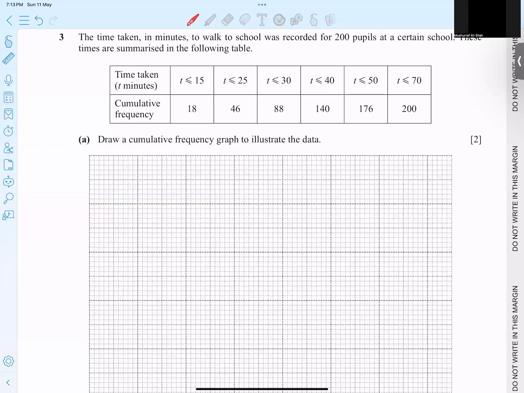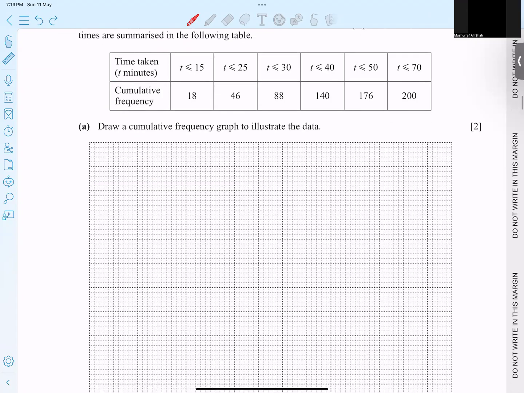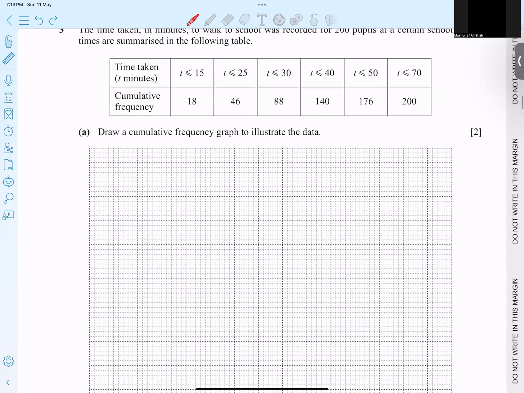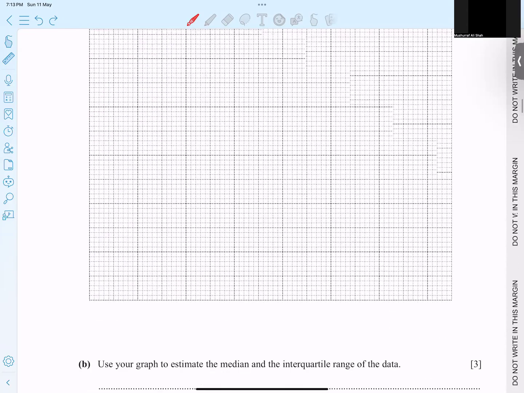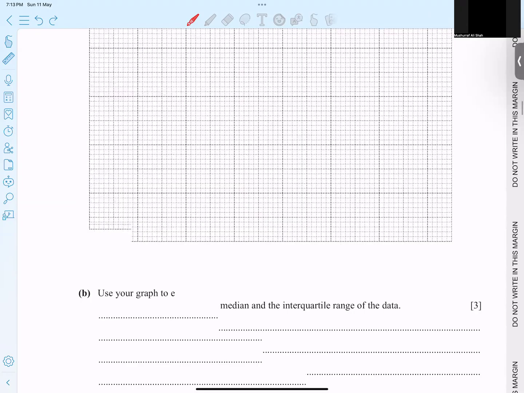Question number 3: we have the time in minutes to walk to school recorded for 200 pupils, and their times are summarized in a table. A cumulative frequency table is already given, and he asks us to draw the graph. In this kind of question, we have to make our own scale. So what is the method to do it?